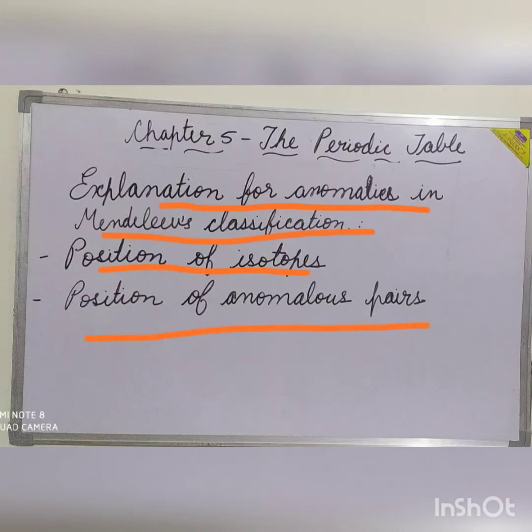The atomic number of argon is 18 and its mass number is 40, while atomic number of potassium is 19 and its mass number 39. So according to the modern periodic law, elements are arranged in their increasing order of atomic number. So argon, which is having lower atomic number, should come first, and potassium with higher atomic number should come later. In a similar way, other anomalies also can be explained.